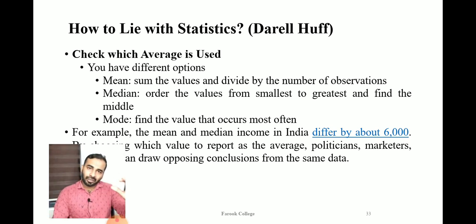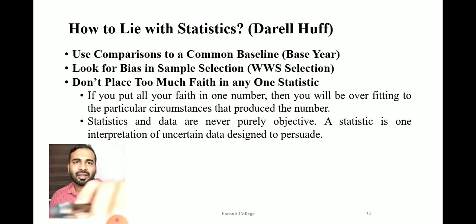So instead of using median, they can use mean and manipulate things, and instead of using mean they can use median and also manipulate the data. Whatever they want to get from the data, they can get it by manipulating the methods available in statistics.